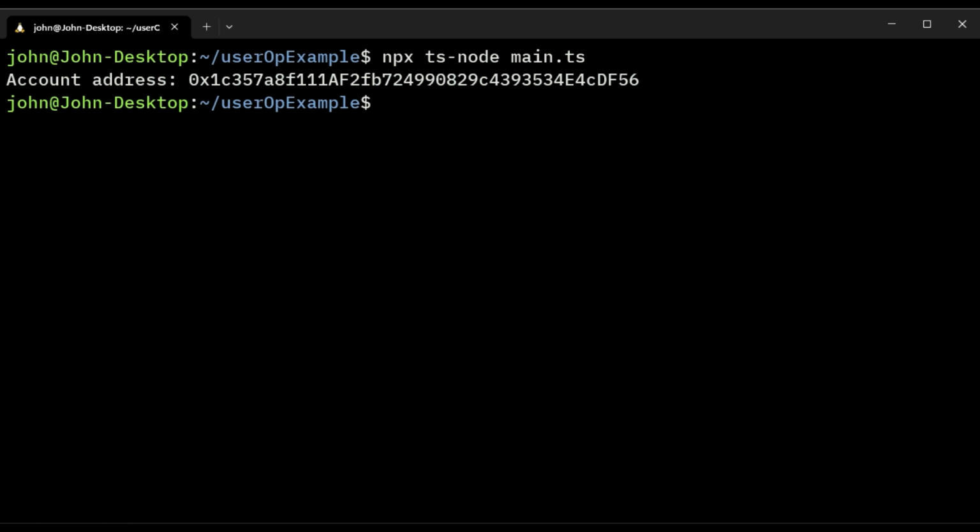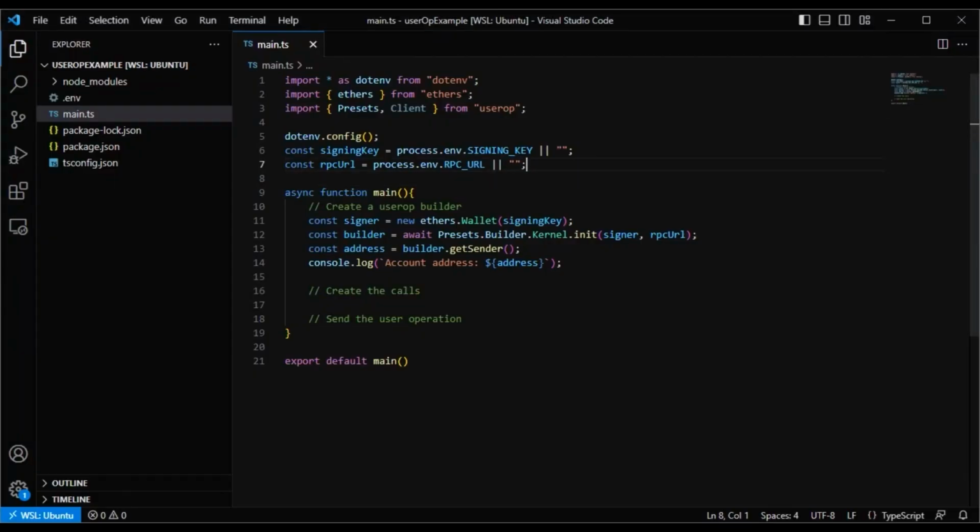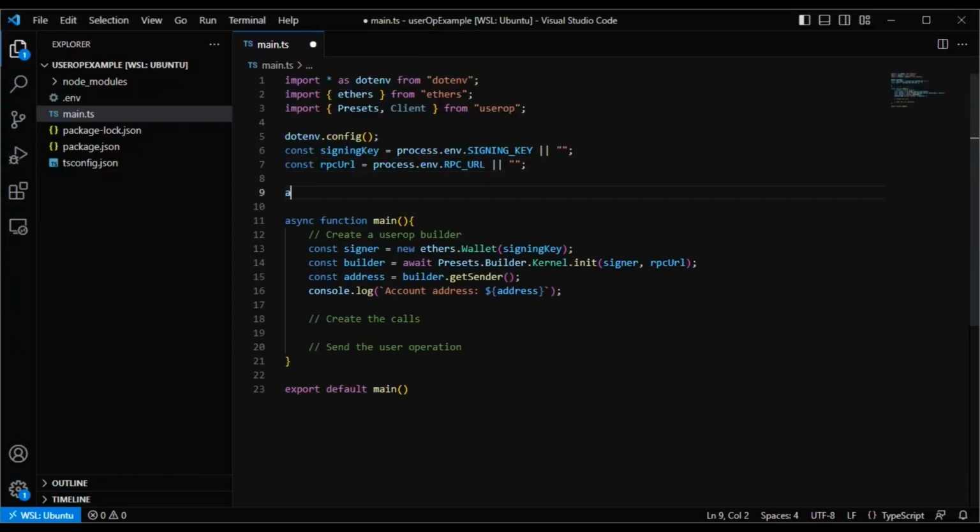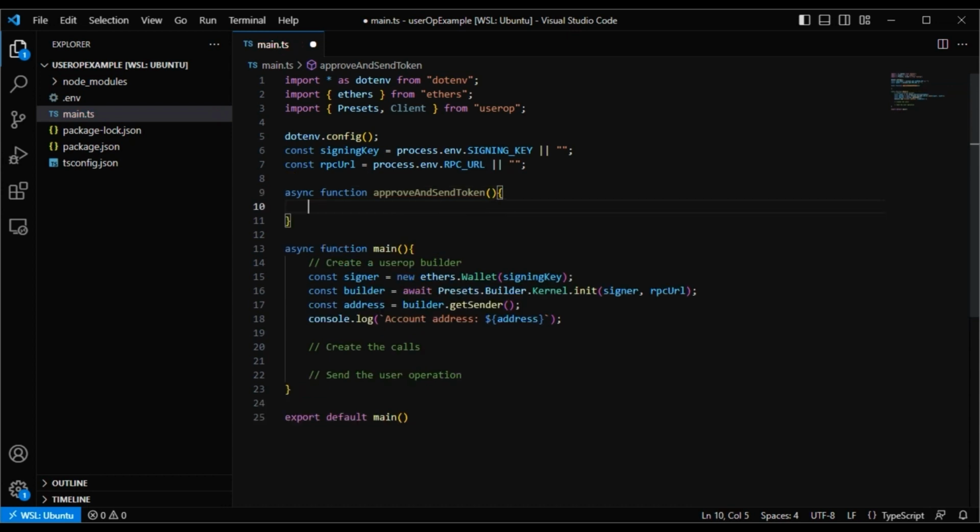Now let's create the calls that will be executed by the smart account. Our user operation needs to make two calls to the ERC-20 token contract, one to approve the token and another to send the token. To keep our code organized, let's put this in a separate function that we'll call approve and send token. This function will return an array of each call, in this case, approve and send.